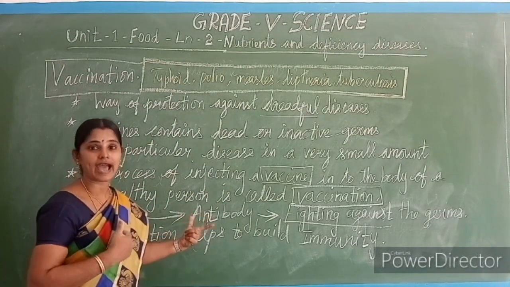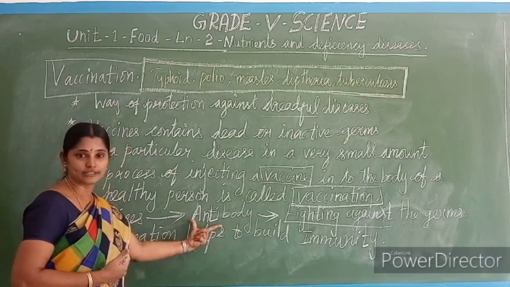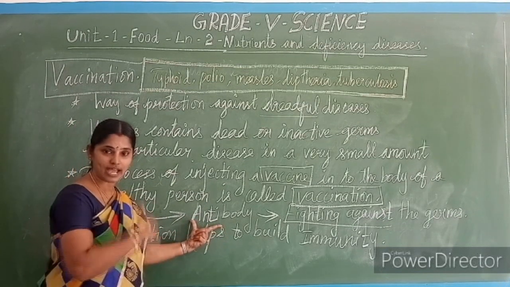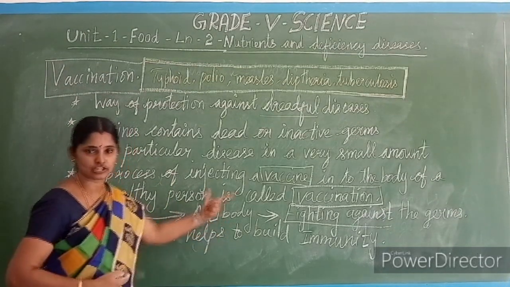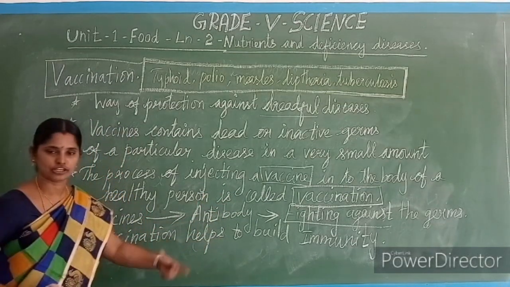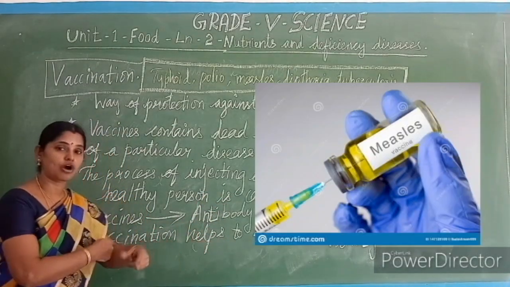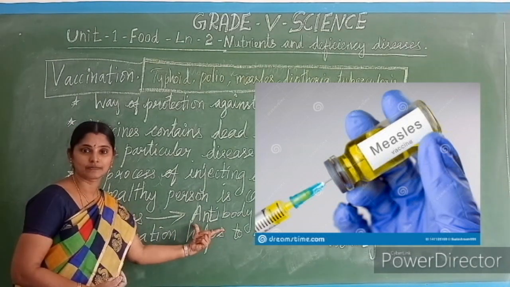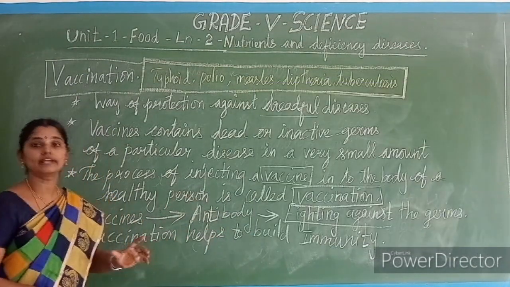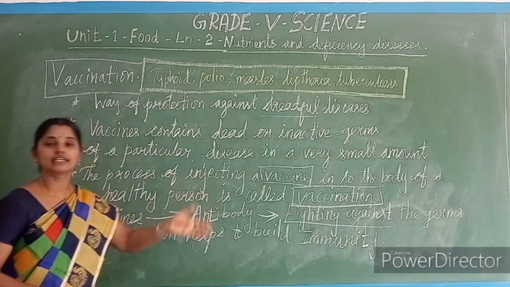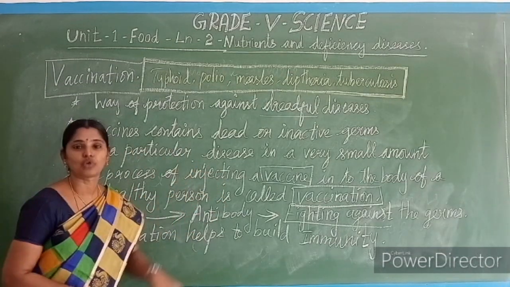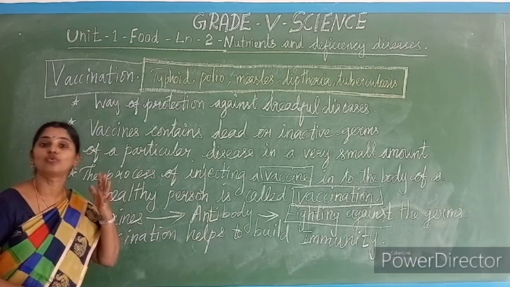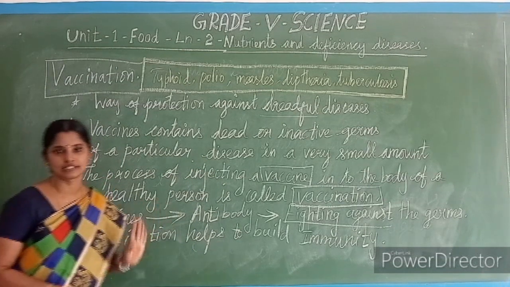We already have the antibodies, no? We went for vaccination, our doctor gave the vaccination for measles. So our blood is ready with those antibodies. Those antibodies kill the real active virus, so we won't be affected by measles.